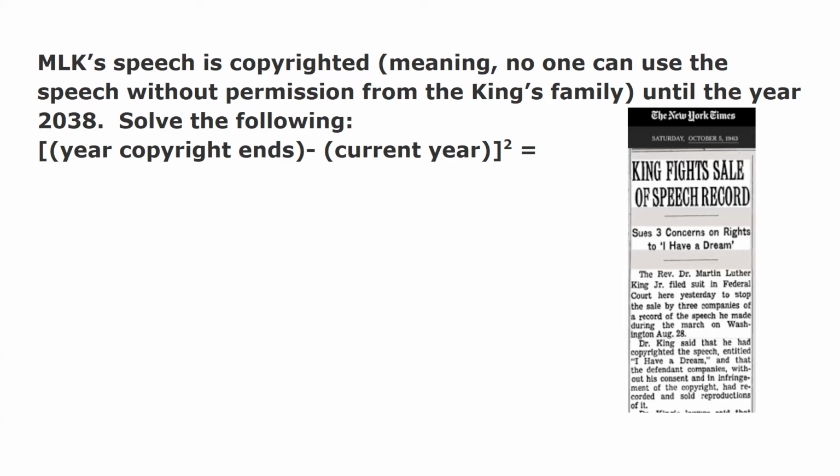I just made up some math equation for this, just to make a math problem out of this. So the year the copyright ends minus the current year, squared. And you get 2038 minus 2025, which is, again, the year I'm recording this. And that gives you 13.